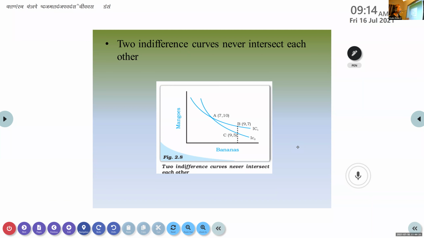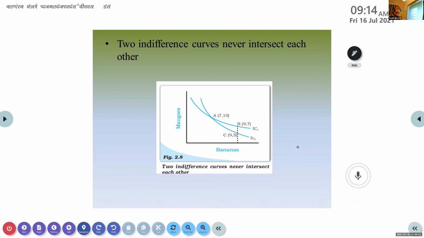This point will be a little more clear for you.